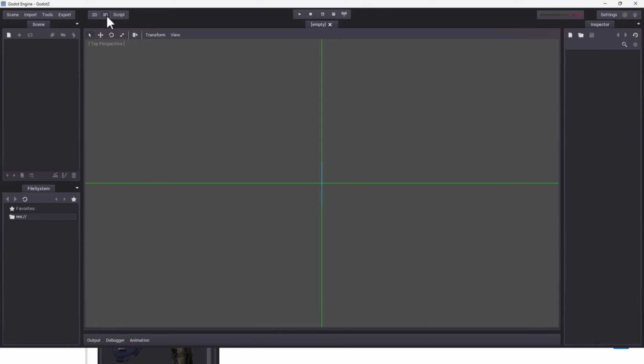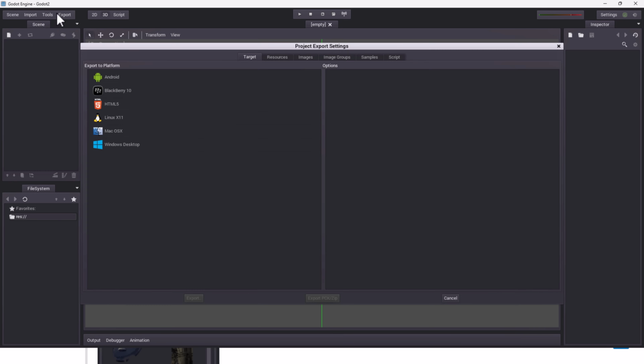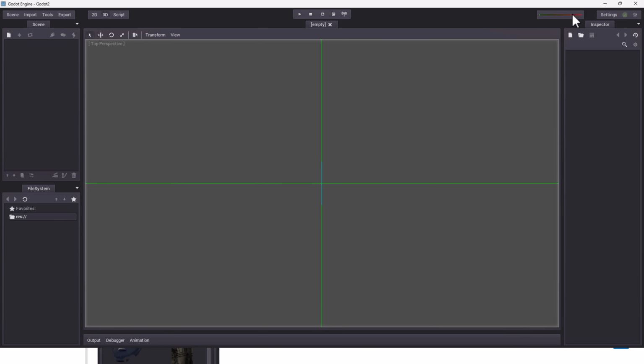We can toggle between 2D and 3D mode over here. We have our familiar inspector window there. Again, you do have some docking capabilities here, but not really a ton. Your menus are basically these guys over here. So this was the interface at this point in time. Yeah, so that was Godot 2.0.